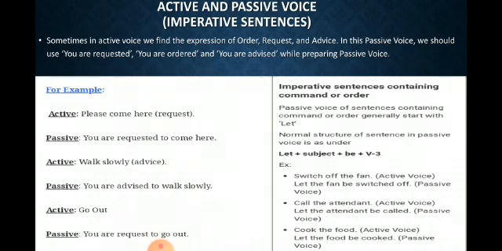Walk slowly. This one is what? Advice. So in advice, what we will use? You are advised to walk slowly. Go out. So this one is, you are requested to go out. Clear? Now let us see.